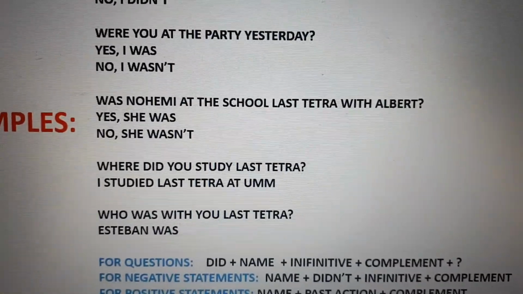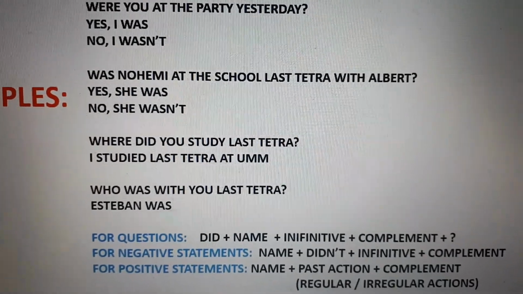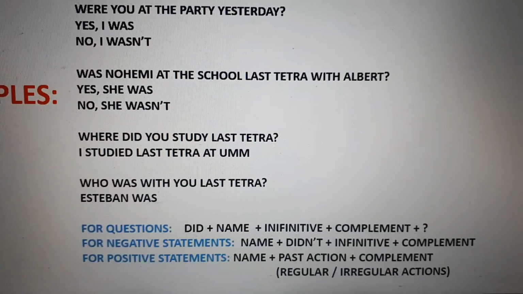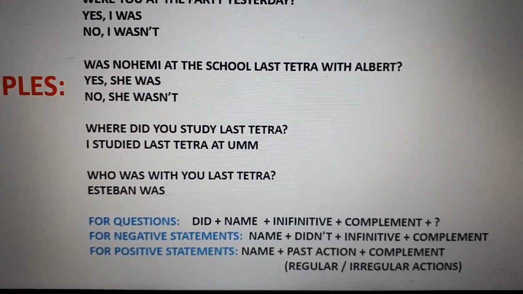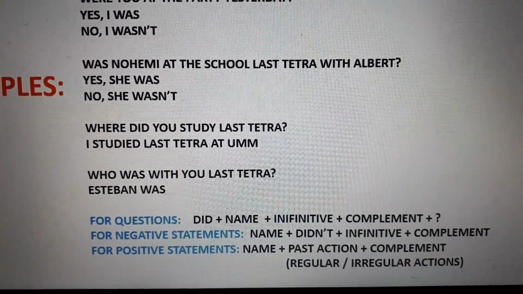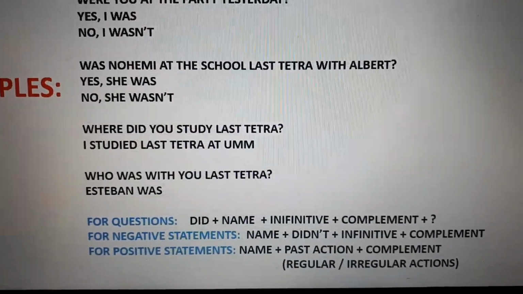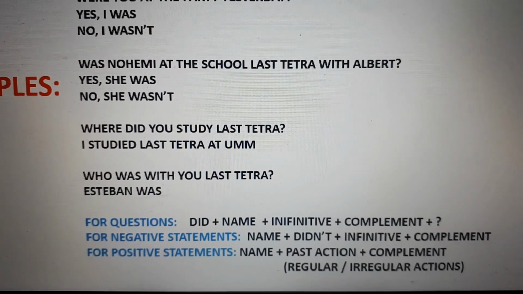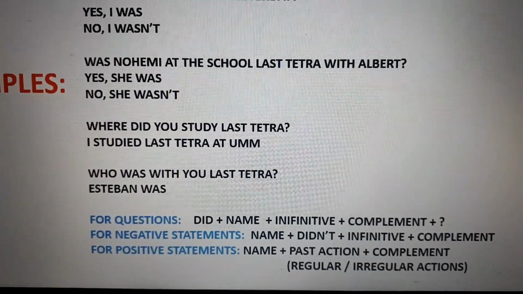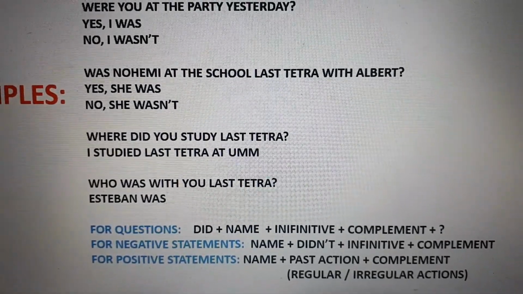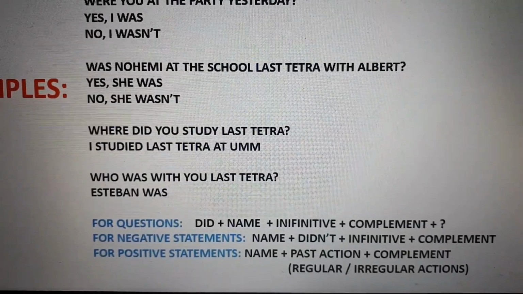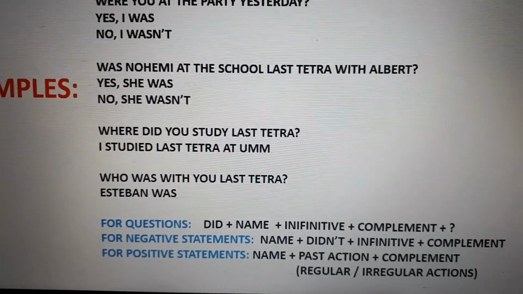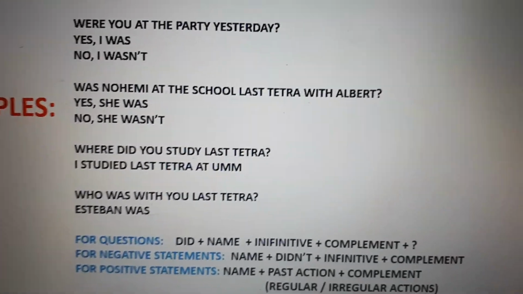Okay. Now, also, we can work with the WH questions. Remember what, where, who, which, how many, how much, how, etc. If you're working with a WH question, the WH question word goes first. So we have an example. Where did you study last tetra? This is an open question, it needs an open answer.